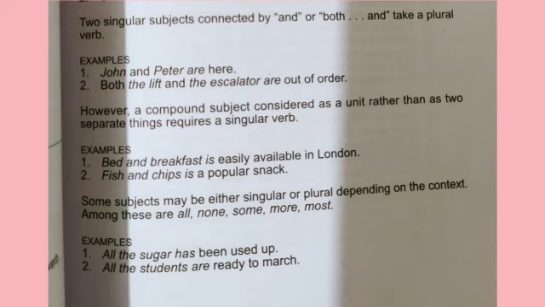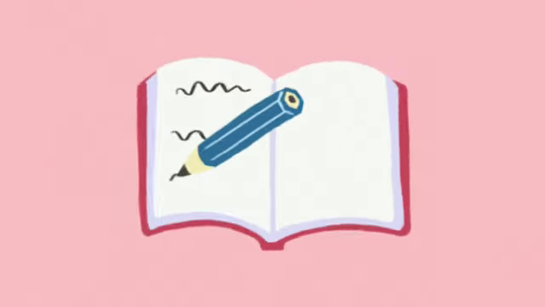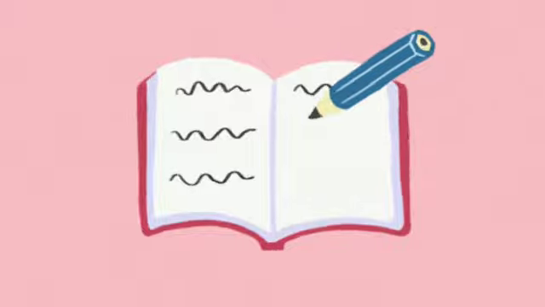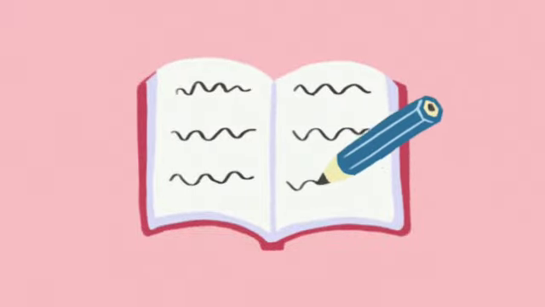Now let us discuss the next case for subject and verb agreement. Some subjects may be either singular or plural depending on the context. Among these are all, none, some, more and most. For example, all the sugar has been used up. All the students are ready to march. Okay, so here we have used "has" in the first example and "are" in the second example.